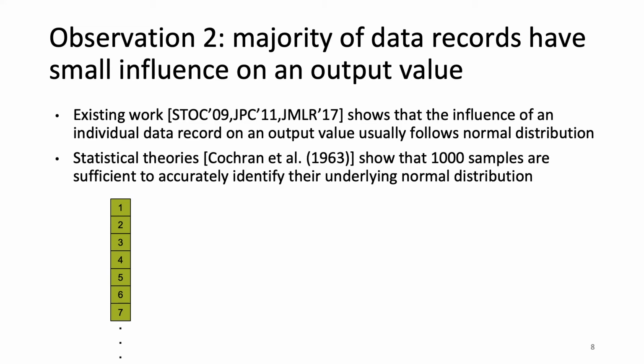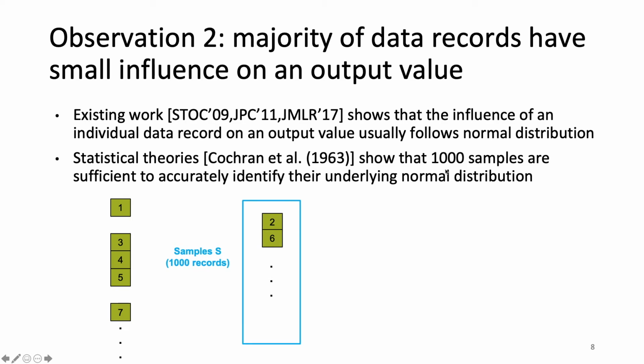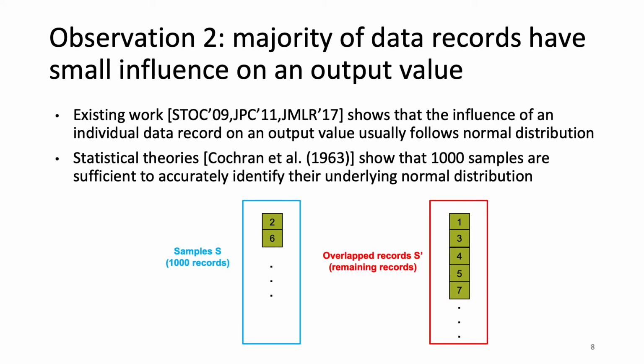Hence, given a big dataset of any size, UPA always samples 1000 data records and treats the remaining data records as the overlapped data records. UPA then computes a query's output value on the overlapped data records and reuses such output value to compute each of the sample data records' influence on the final output value, as well as the corresponding sensitivity value.